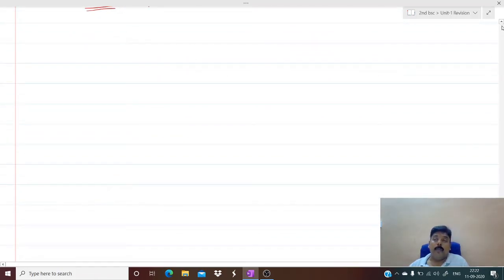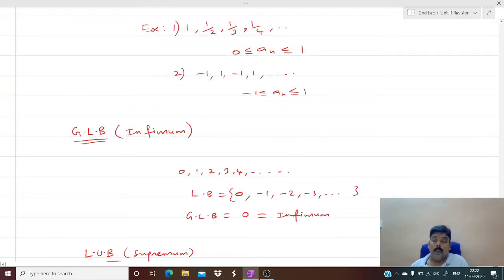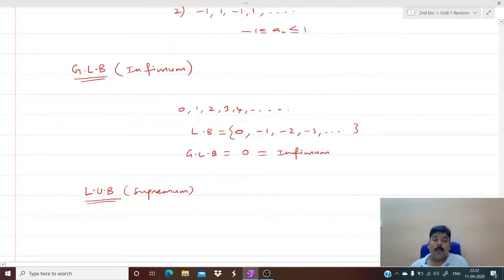So what do you mean by supremum or the least upper bound? You take all upper bounds. Take this example 1, 1 by 2, 1 by 3, 1 by 4, etc. For this, an upper bound is 1 because all the numbers will be less than or equal to 1.